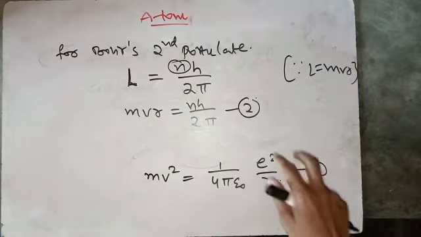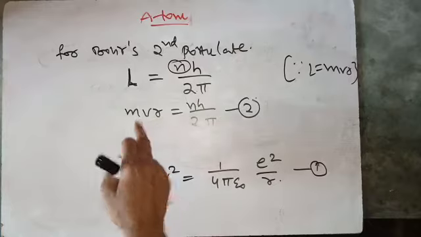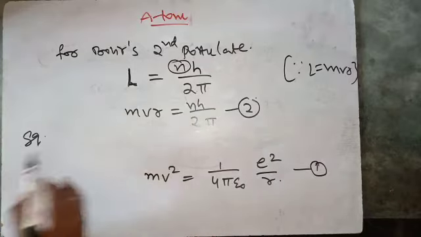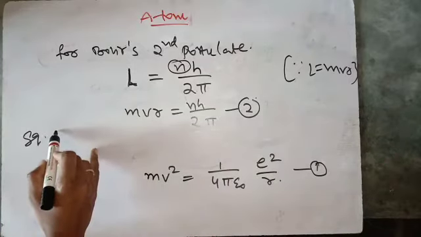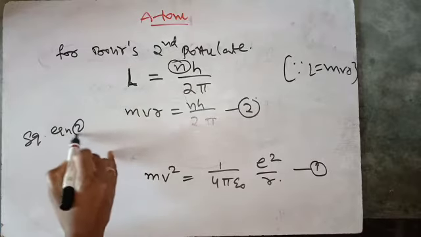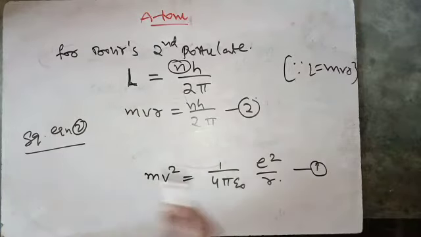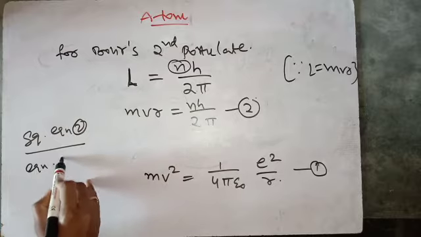Now what we have to do is square both sides, and then divide equation 2 by equation 1.